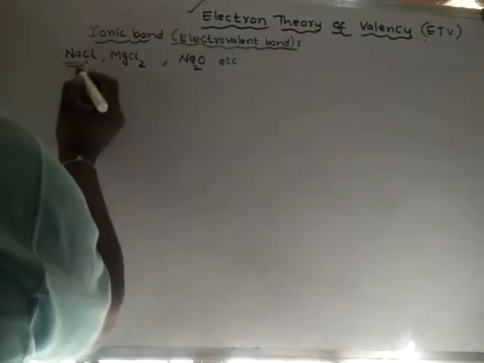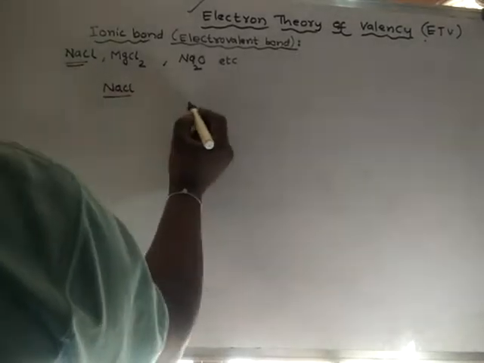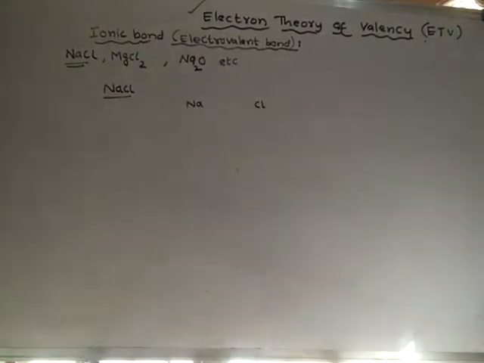For example, take NaCl. NaCl is formed when sodium atom and chlorine atom combine with each other.